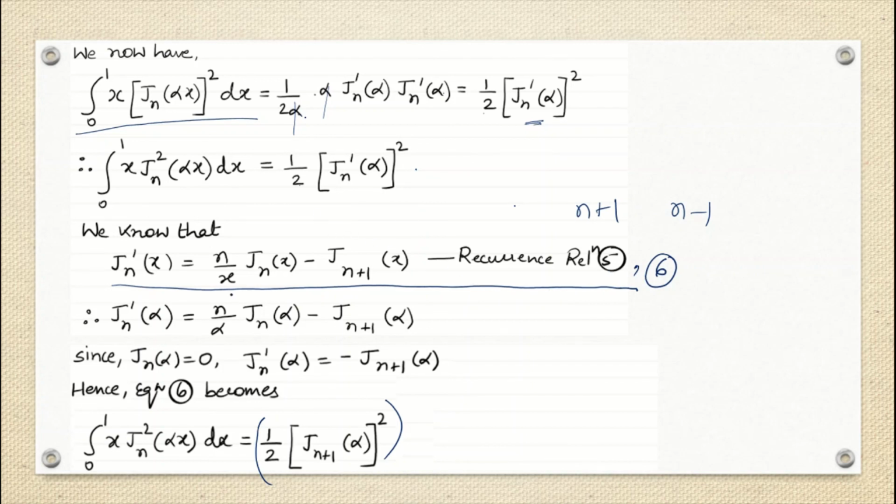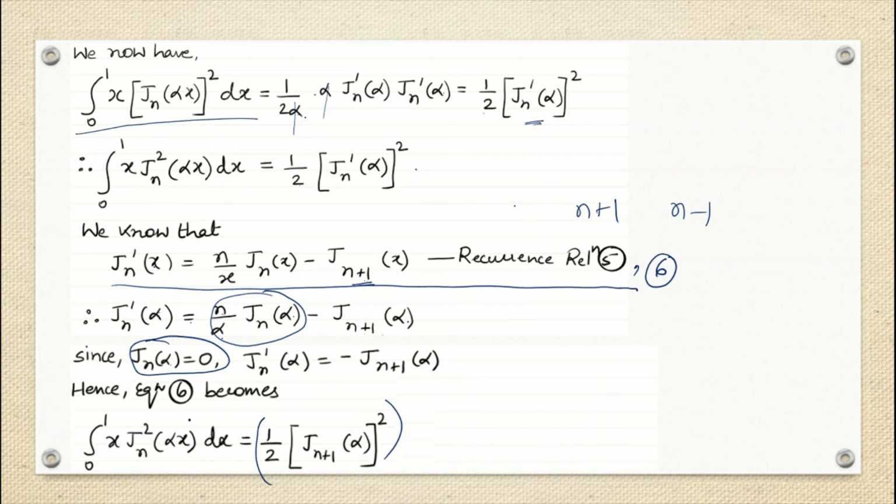So the same thing we are doing, since I have to write it in the form of Jn plus 1 order of Bessel function. Recurrence relation 5 says Jn dash x is nothing but n by x Jn x minus Jn plus 1 x. Instead of x I am writing alpha, so Jn dash alpha equals n by alpha Jn alpha minus Jn plus 1 alpha. Why are we writing it? Because we had said that Jn alpha is equal to 0, as discussed in the first slide. So this term becomes 0, and we get Jn dash alpha is nothing but minus Jn plus 1 alpha.